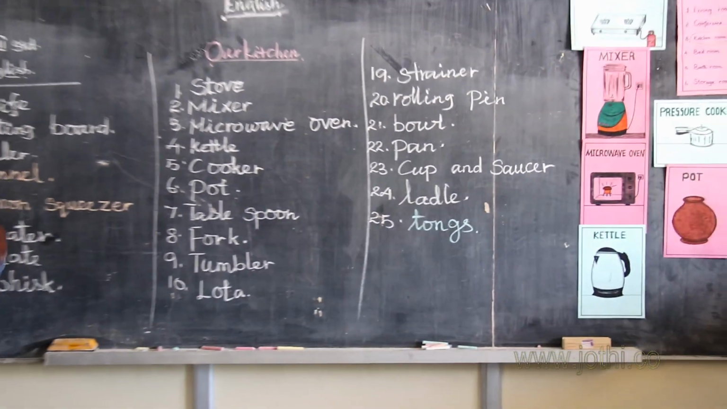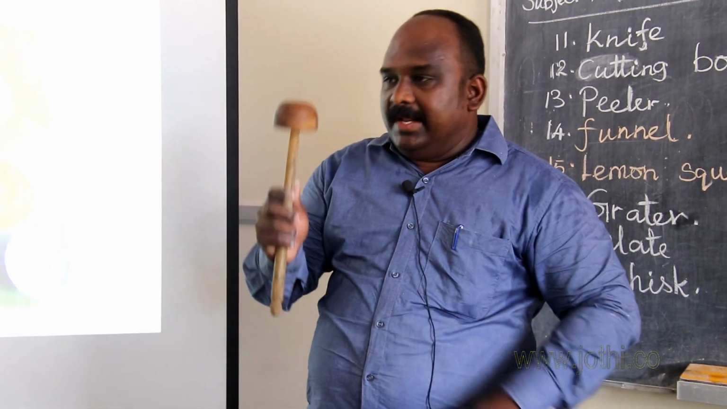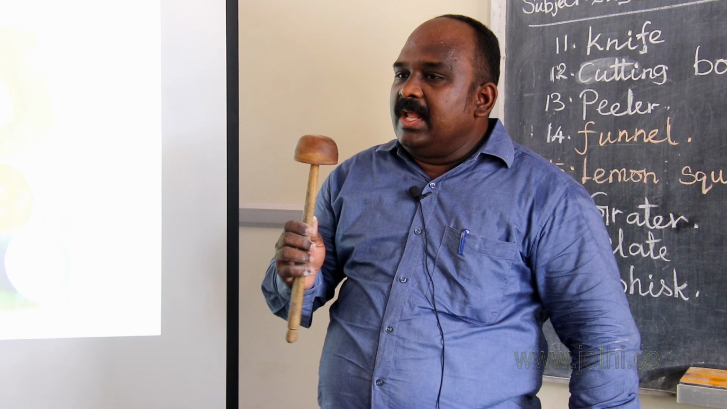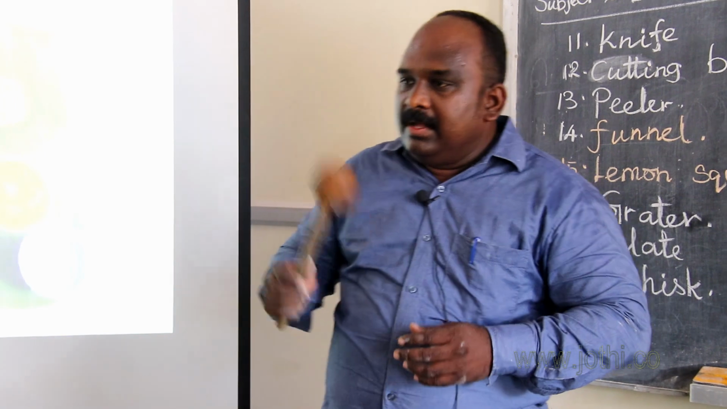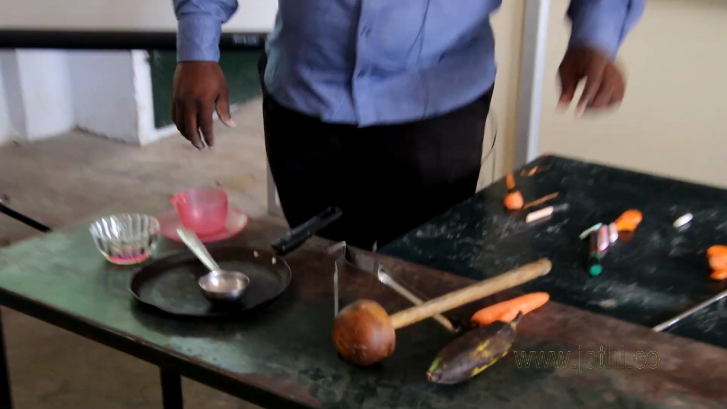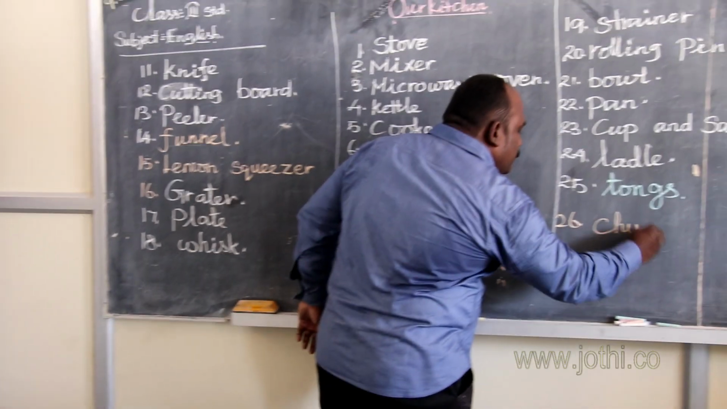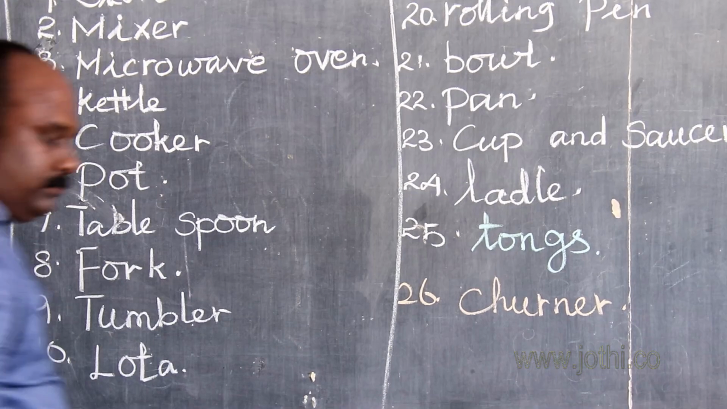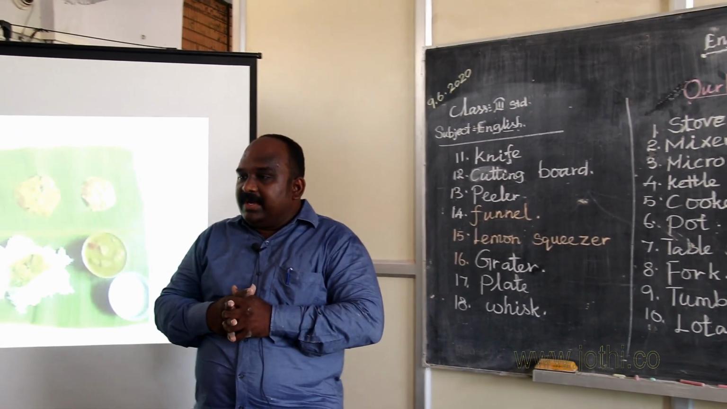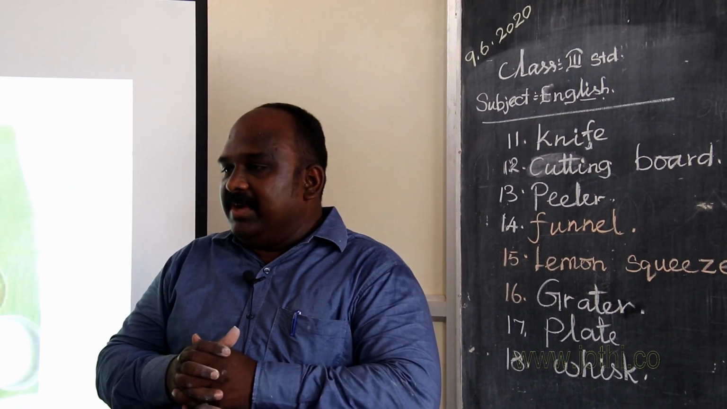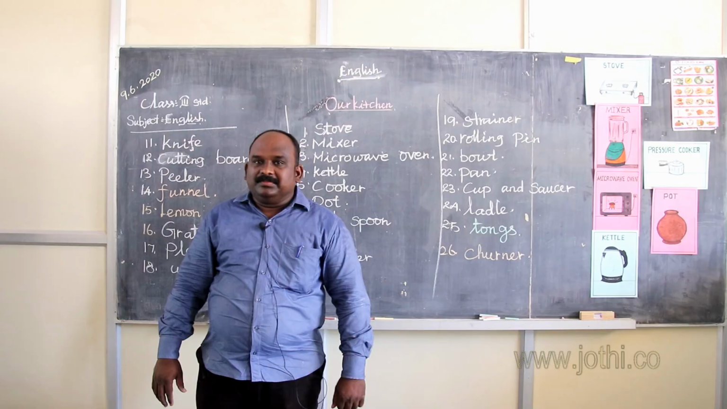Students, the last one. What is this? This is called churner. What is it used for? It helps us to churn the spinach. Okay, this is called the churner. Churner spelling: C-H-U-R-N-E-R. Now, we have learned many kitchen things' names and their uses by the pictures and the real things.